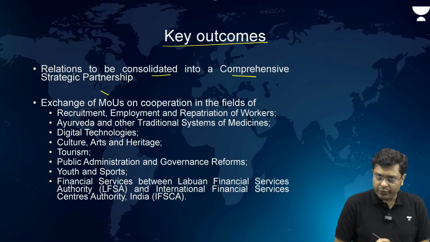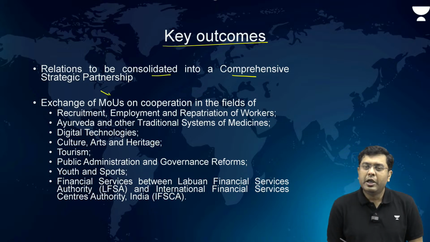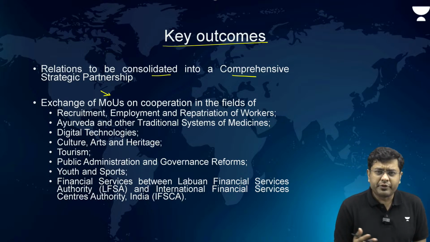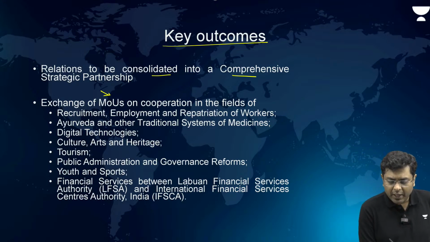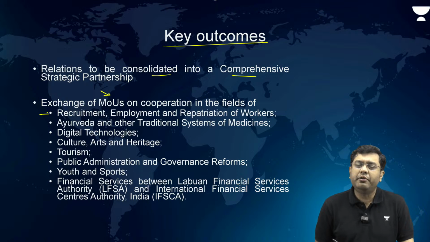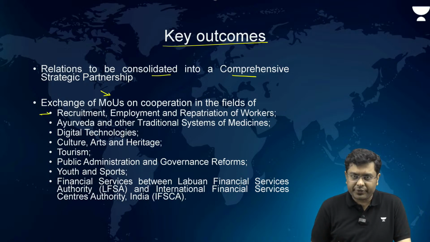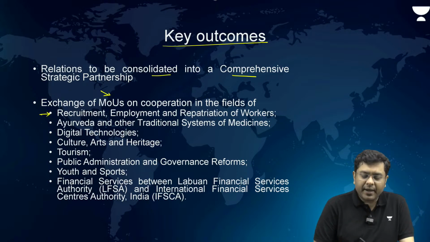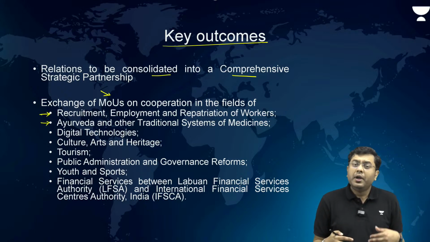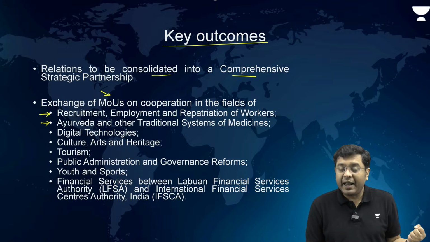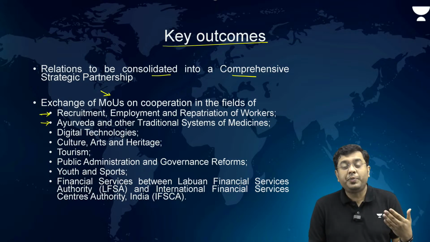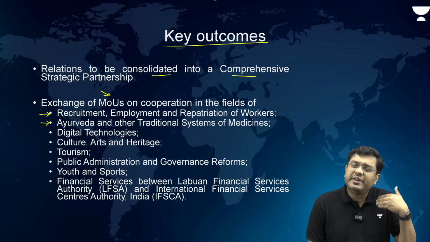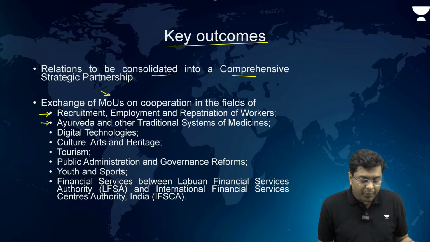Exchange of MOUs, Memorandums of Understanding, for cooperation in a wide variety of fields, from tourism to youth, recruitment, employment and repatriation of workers, Ayurveda and other traditional systems of medicine. There will also be an Ayurveda chair at the University of Malaya. So that has also been agreed upon.